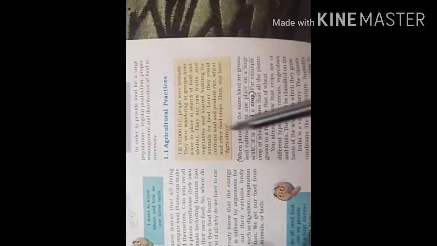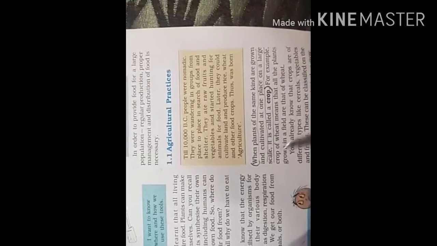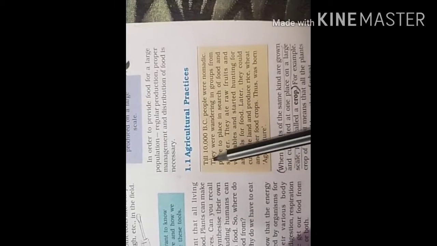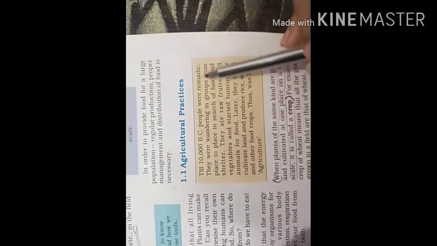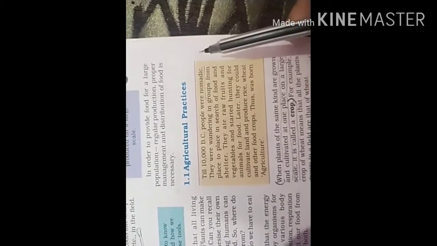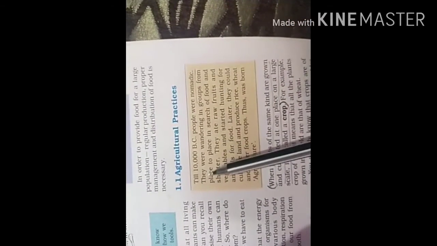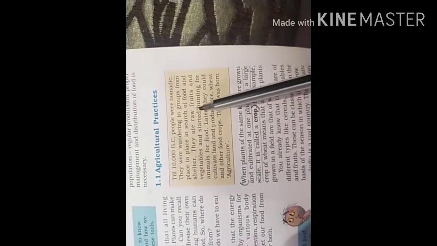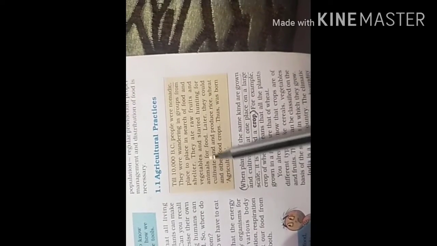Okay, now agricultural practices. Till 10,000 BC, people were nomadic. They were wandering in groups. Nomadic means people without any work and home. They moved from one place to another in search of food and shelter. They did not have any home. They ate raw fruits and vegetables and started hunting animals for food.